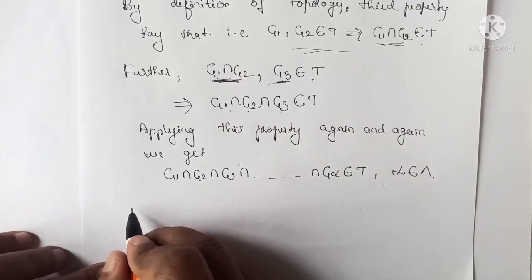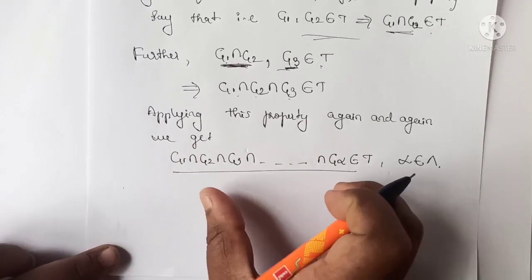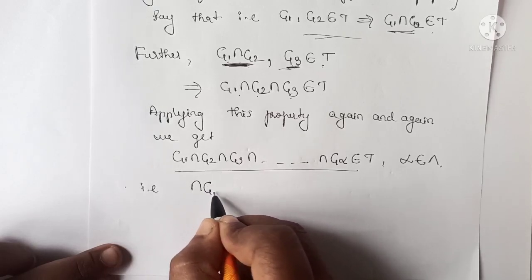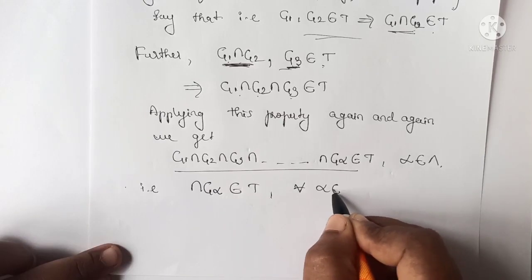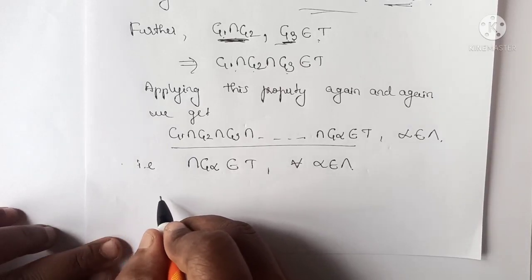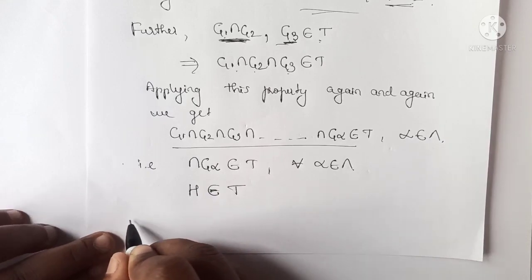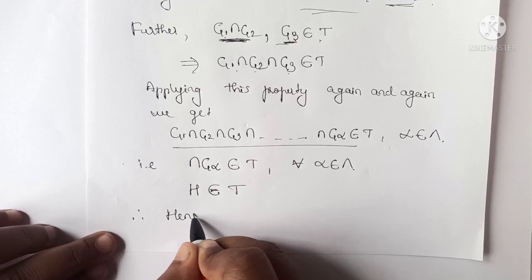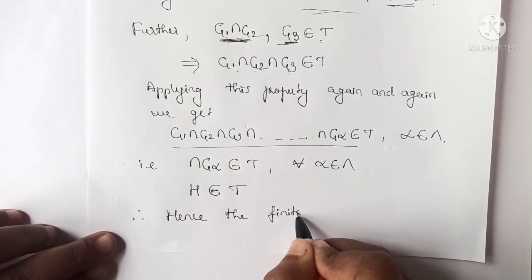So this is nothing but the finite intersection of the G alphas. So that is, finite intersection of G alphas belongs to T for all alpha belongs to the index set. Hence H belongs to T. So therefore the finite intersection of